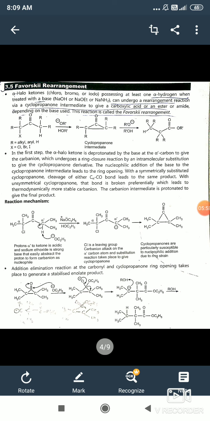Then the mechanism of this reaction is, first of all, alpha haloketone which reacts with OC2H5 minus. Oxygen contains the negative charge. It is a base. This negative charge abstracts the proton, alpha proton, then the formation of carbanion.